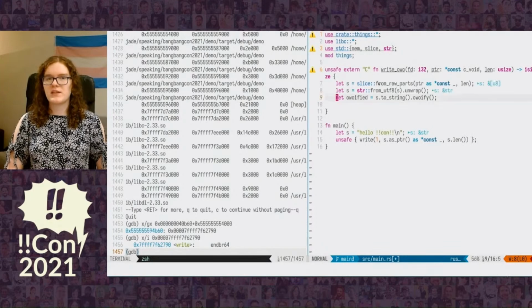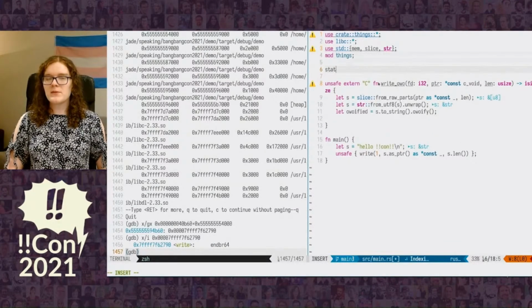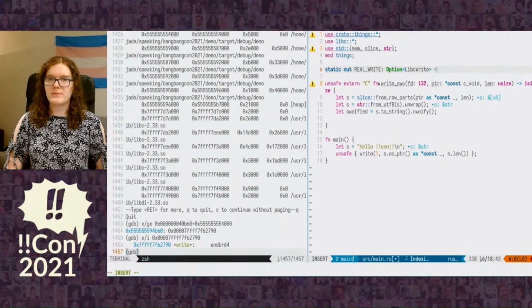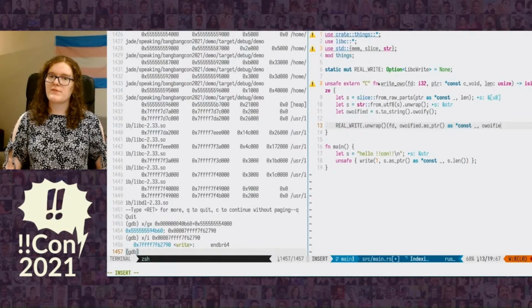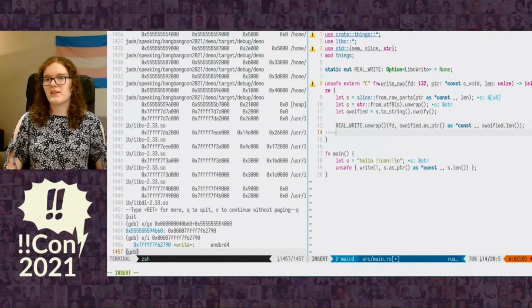So now we need to write it to the screen. However, since we are going to overwrite the pointer to the write function, we have to store away its original value because we can't call it through its normal method. So we're going to make a global variable that we're just going to store the address of the write function at. So in our wrapper, we are going to use that global variable to call the original write function with our awofied string, with the same file descriptor, and with the awofied string's length.